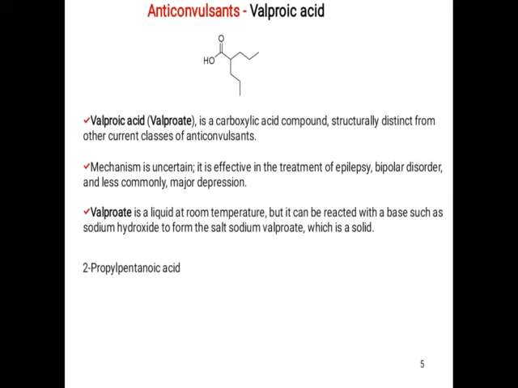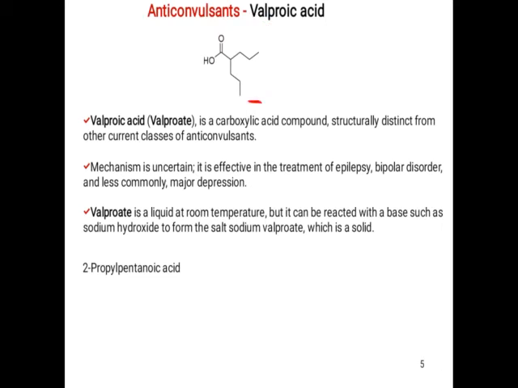Next drug, valproic acid. So just go through the structure of valproic acid. It has an acidic group. Here 1, 2, 3, 1, 2, 3. So C3H7 is present on both the sides. Okay, so it is called valproic acid or valproate. Generally, it is said that valproic acid acts by all these mechanisms, but it is also said that the mechanism is uncertain. We cannot confirm whether it acts this way or that way. So its mechanism of action is uncertain.